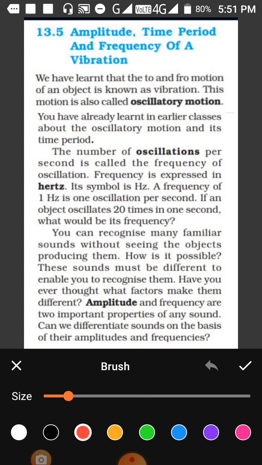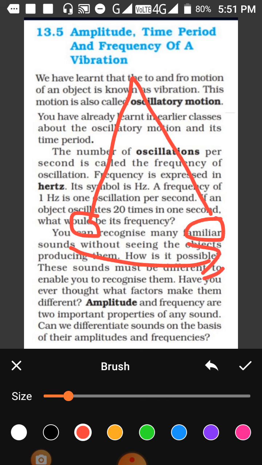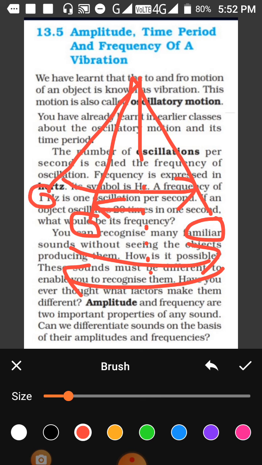Now what is amplitude? Amplitude is like when you say a pendulum is vibrating. Like this is a pendulum which is vibrating from one point, it goes to this point, and from this point it comes back to this point. Then if we draw an imaginary line in between, then amplitude is the maximum distance to which it goes on the other side. If the amplitude is made more, if the pendulum is taken to this point, then what will happen? It will go back to this point up to more distance. So that is the meaning of amplitude.